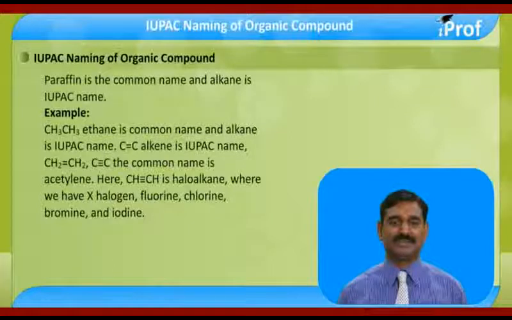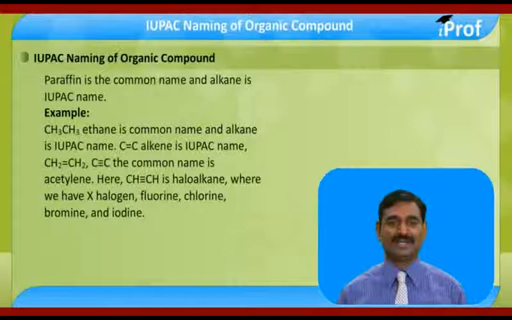Carbon double bond carbon. Olefin is the common name, alkene is the IUPAC name. CH2 double bond CH2. Carbon triple bond carbon. The common name is acetylene. Here, CH triple bond CH.